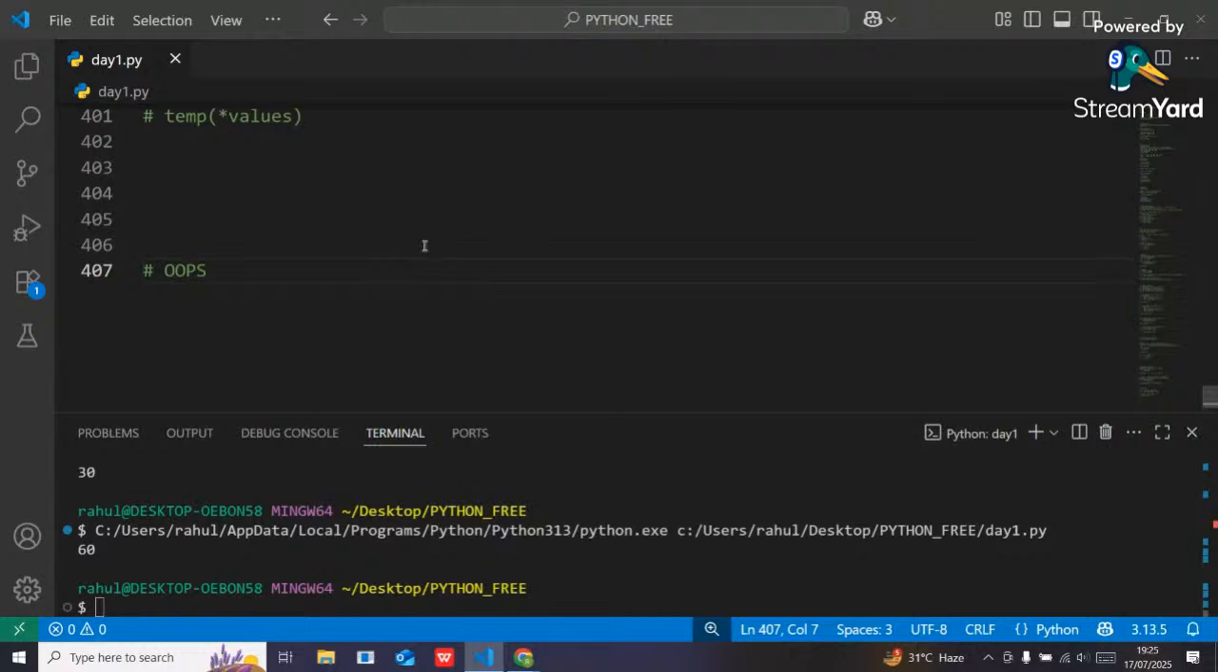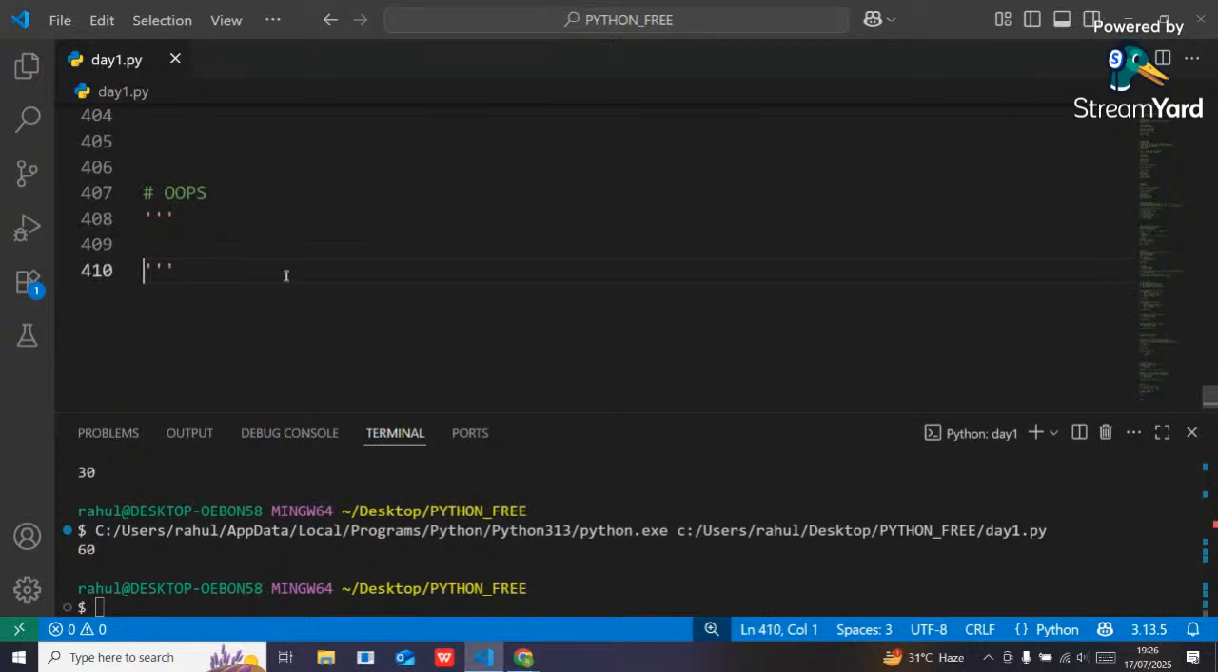Okay, OOPs. Guys, can anybody tell me what are the pillars in OOPs? What are the main pillars? Okay, guys, let me show you. In Python: encapsulation, polymorphism, abstraction, inheritance.